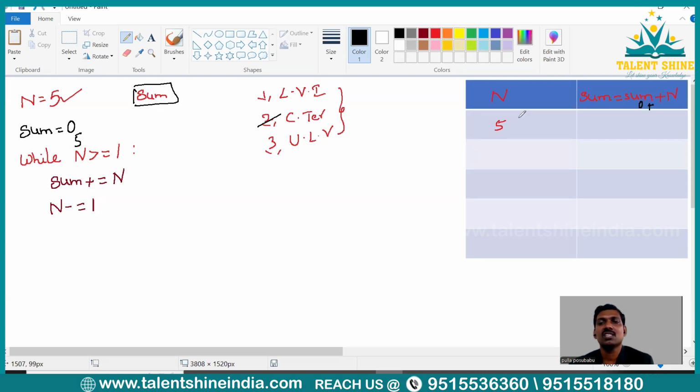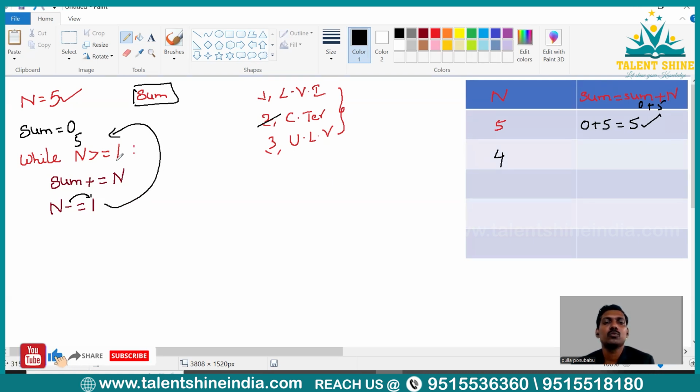So initially sum is how much? 0 plus what is the n value now? 5. So let me write it here. 0 plus 5 equal to what? 5. So in sum at present we have 5. After completion of this statement, we have to reduce n value. n value previously is 5. Now we have to subtract 1. So now n value becomes 4.